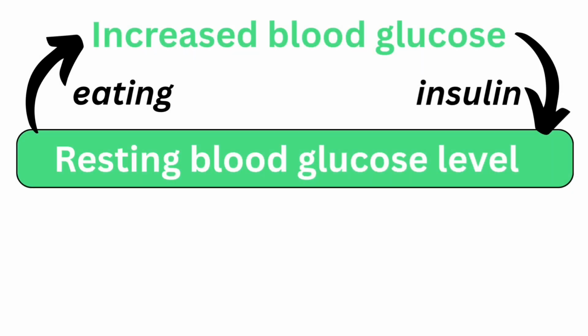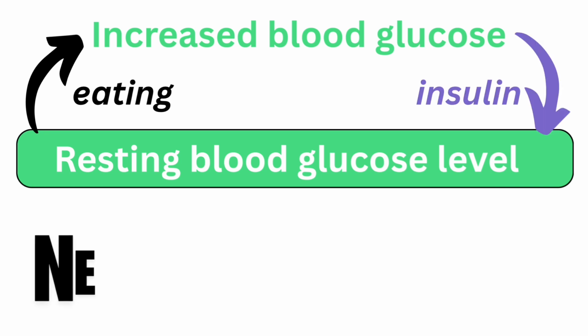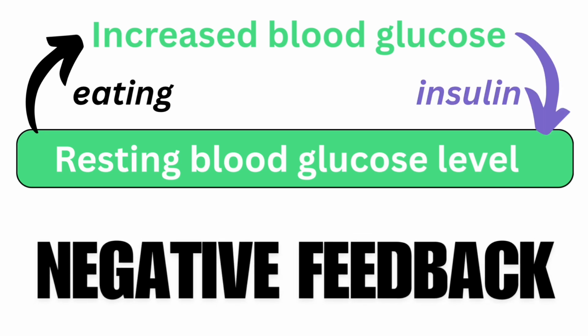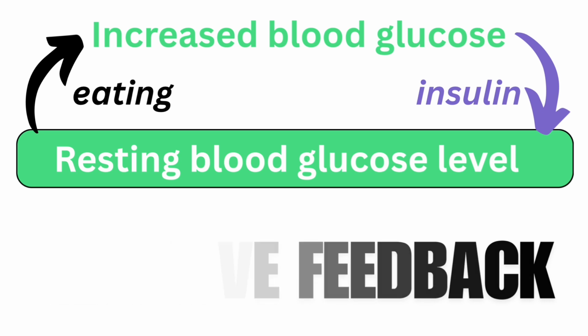Hopefully you can now see that insulin is produced in response to high blood glucose levels, and the effect is that it brings the blood glucose back down to the resting level. A rise in blood glucose level has triggered a process that brings the blood glucose level back down. This process is called negative feedback.